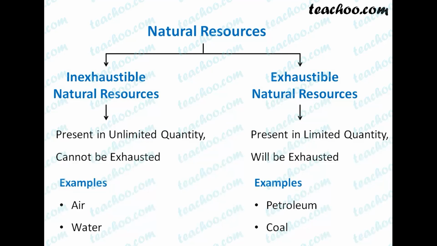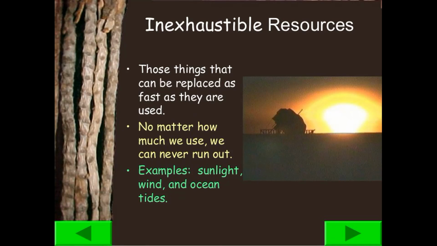Hello students, let us do a recap of fossil fuels. Fossil fuels are formed from the buried remains of plants and animals over a period of millions of years. Coal, petroleum, and natural gas are examples of fossil fuels. Since fossil fuels are obtained from nature, they are referred to as natural resources. Natural resources can be divided into two types: inexhaustible natural resources and exhaustible natural resources.